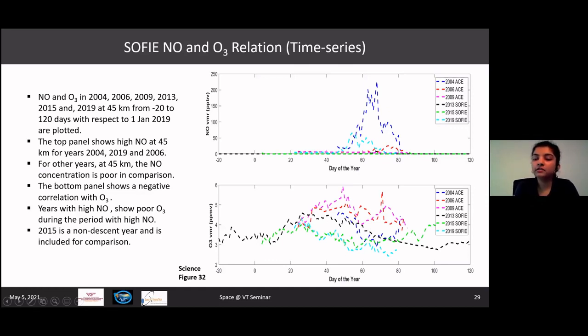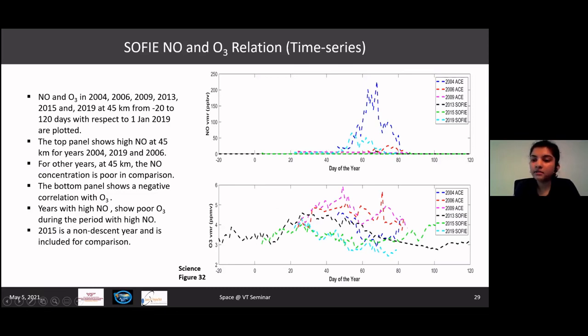The green line here is 2015, which was a non-descent year. And this is only to compare that when the concentration of nitric oxide is very low or not present at that altitude, the concentration of ozone tends to be higher.